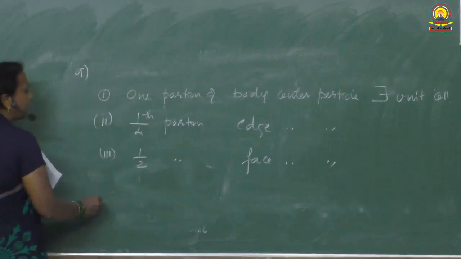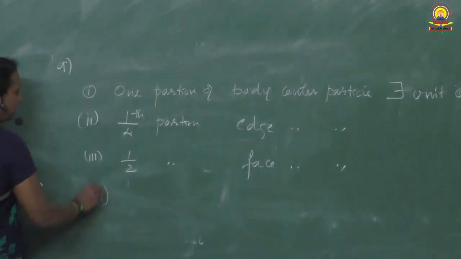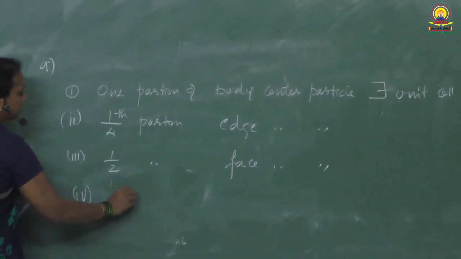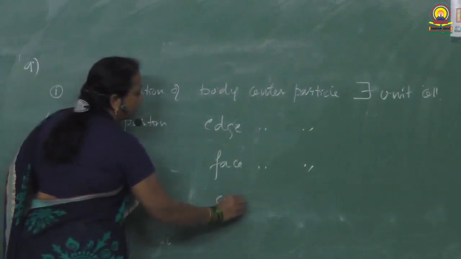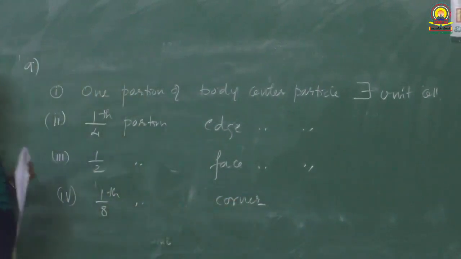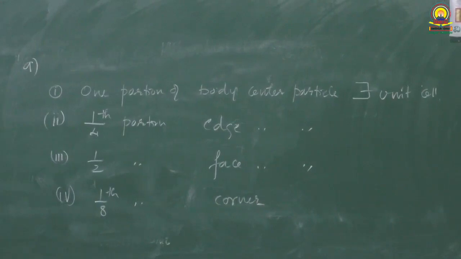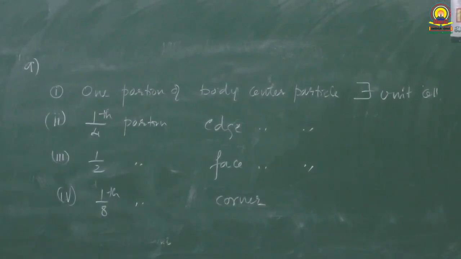If it is asked corner, then 1/8 portion of corner particle. So like this, the question can be changed, like what portion of face center particle belongs to the unit cell. Then you should know all these things.